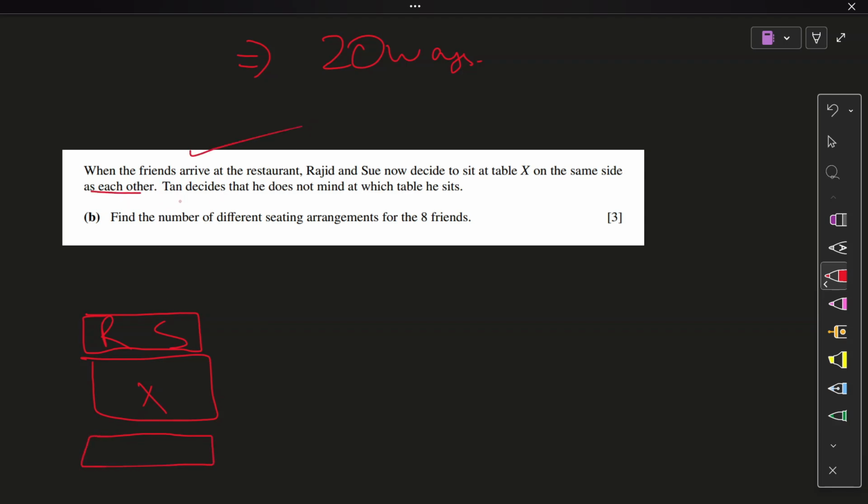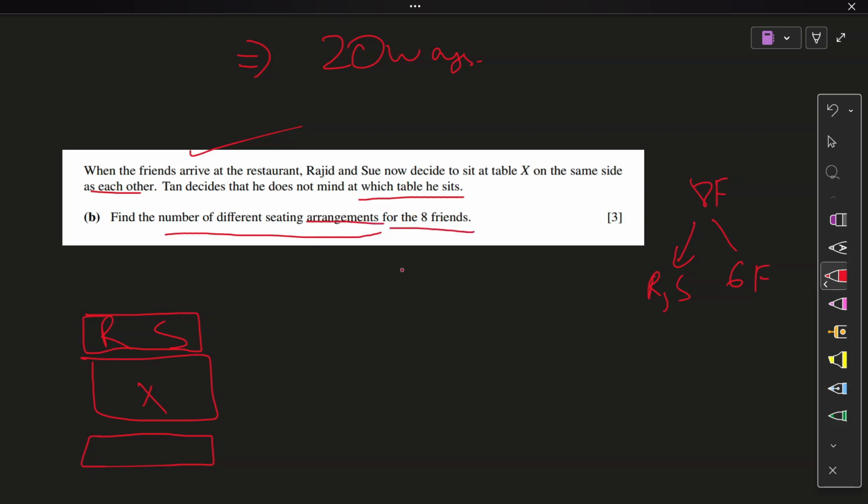Now, the second condition goes, Tan decides that he does not mind at which table he sits. Okay, so let's forget about Tan, right? Now the distinction has changed. How many? Eight friends. Now Tan has no problem. There's no condition on Tan. So Rajat and Sue are the distinct people, while Tan is now part of the remaining six friends. Okay, makes sense. Now find the number of different seating arrangements for the eight friends.